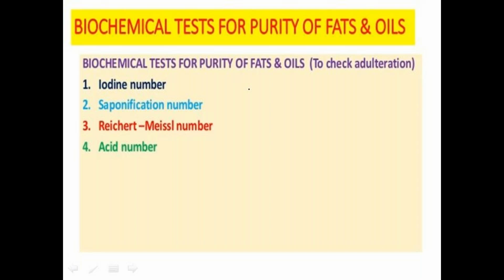Which one is beneficial and which one is not beneficial to our health can be determined by using different biochemical tests for checking purity and adulteration.